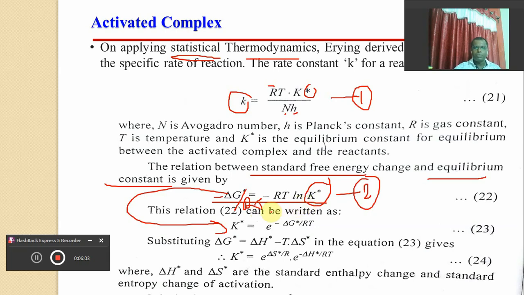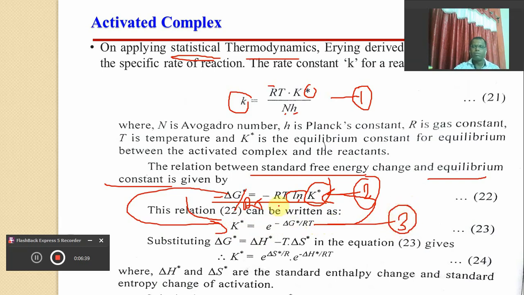Here, after taking the antilog of both sides, the ln of K will be removed. So this equation can be converted to exponential form, because if you take the natural log of both sides, you will get equation number 2 again. So equation number 2 can be written in the form of equation number 3.